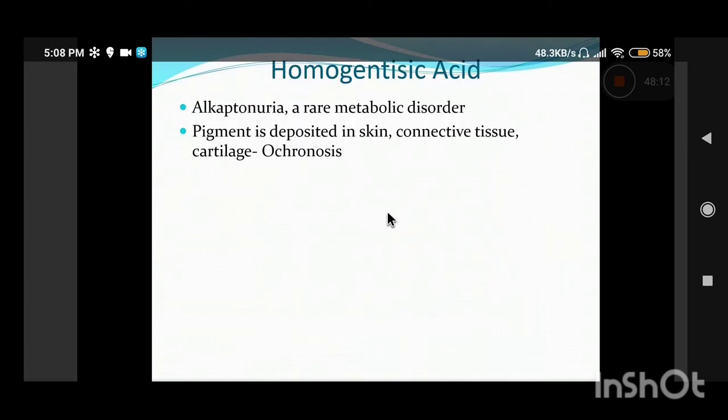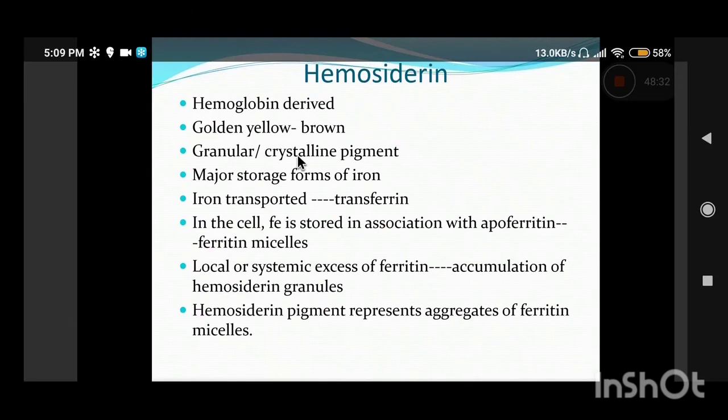Now another pigment which is rarely seen is homogentisic acid. It is seen in alkaptonuria, which is a rare inborn metabolic disorder. This pigment is deposited in the skin, connective tissue, and also in the cartilage, and gives a grayish appearance, which is known as ochronosis.